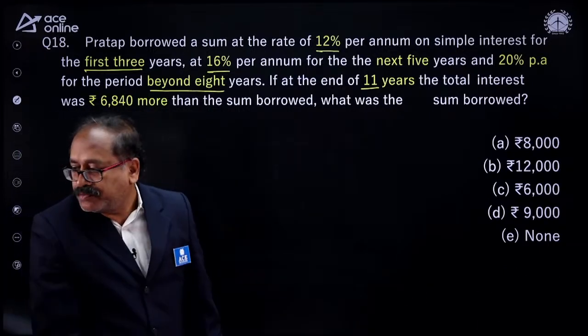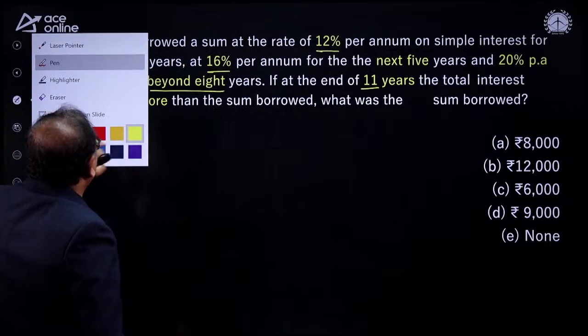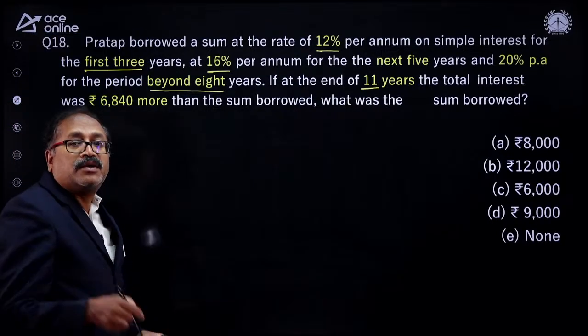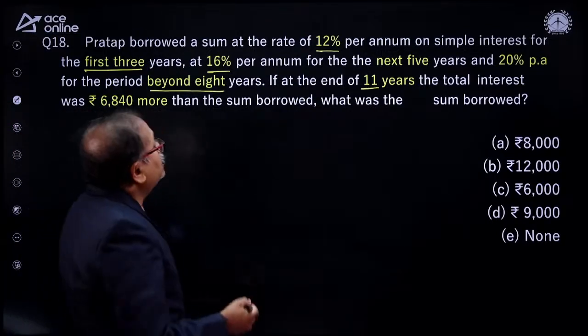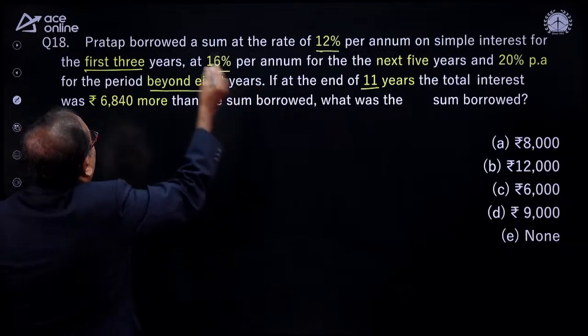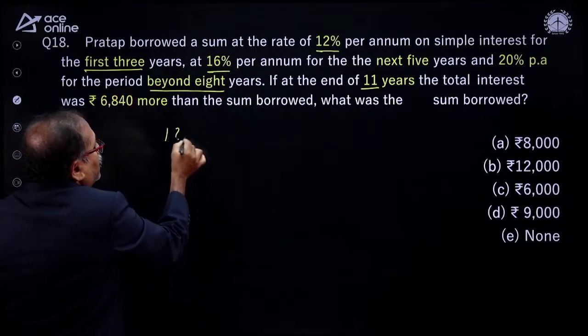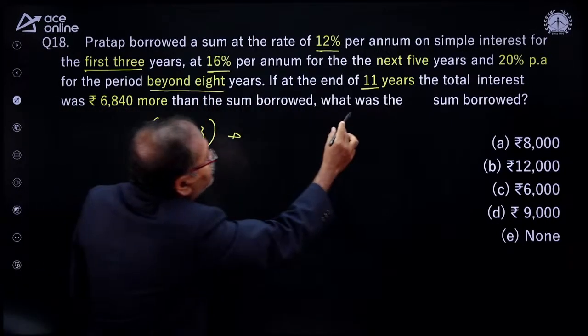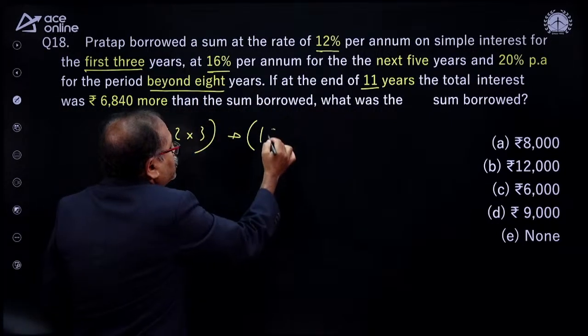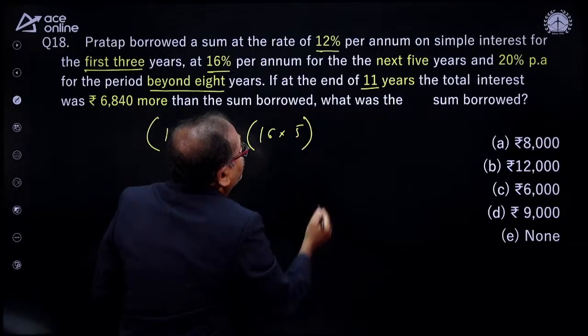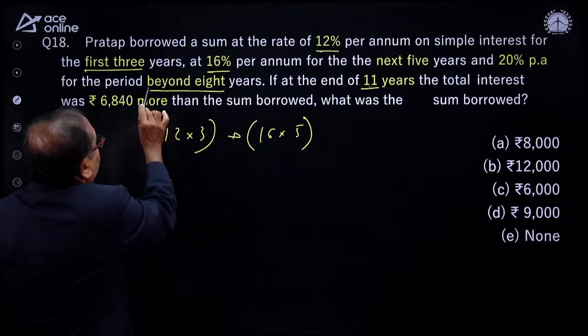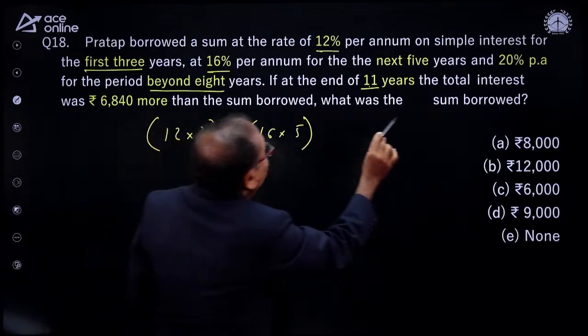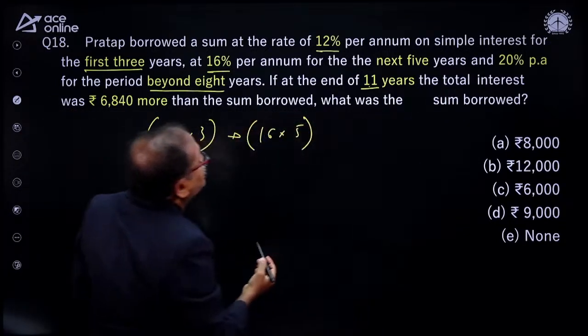Anyone answer the question? Okay, I'll answer the question, and you know that Sumit Pawar sir, Aman, you know this kind of question comes. So 12 for the first 3 years. So 12 into 3, plus the next 16% per annum for the next 5 years. So 16 into 5. And the total of 11 years is there. So beyond 8 years, what is the rate of interest? 20%.